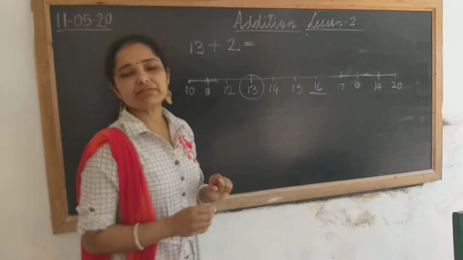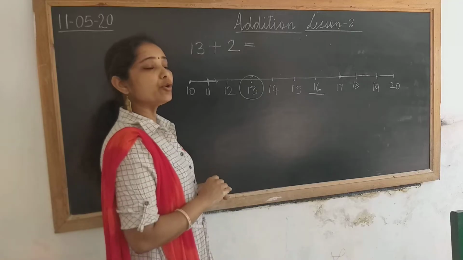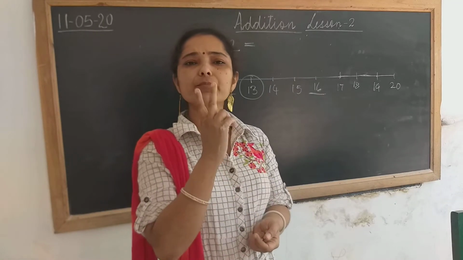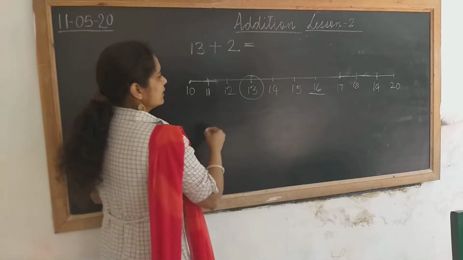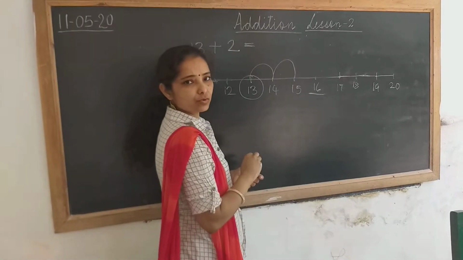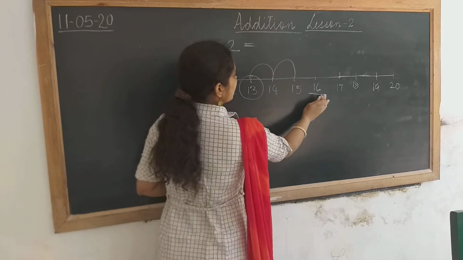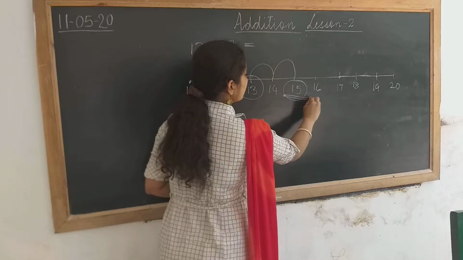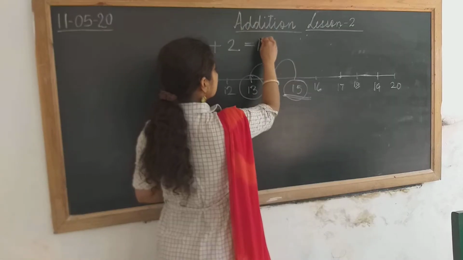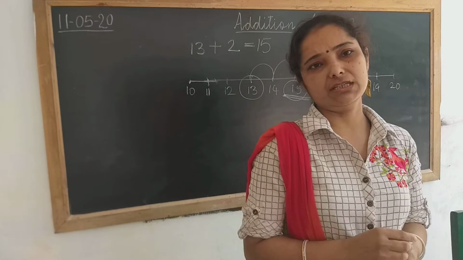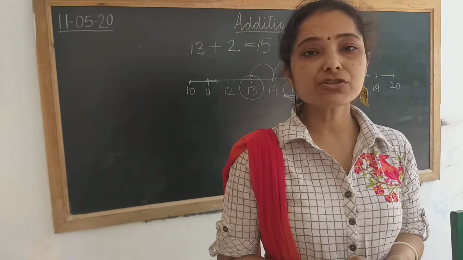Number 2 is given, children. Now, you have to hop 2 times. 1, 2. Right, children? Now it reached number 15. The answer is 15. I hope you understand, children.